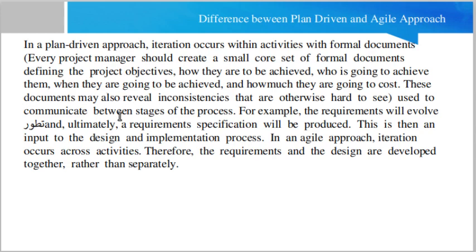These documents may also reveal inconsistencies that are otherwise hard to see, and are used to communicate between stages of the process. For example, in traditional project management, we have to do the scope document, functional specification document, risk management plan, and communication management plan. So much documentation is there in traditional project management.